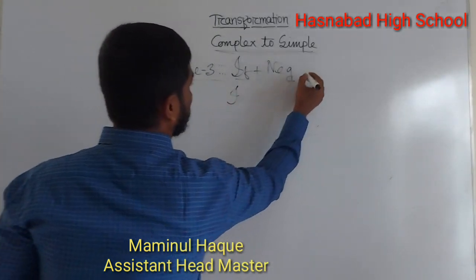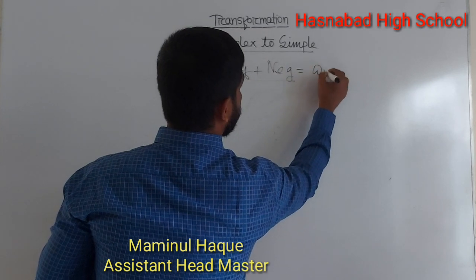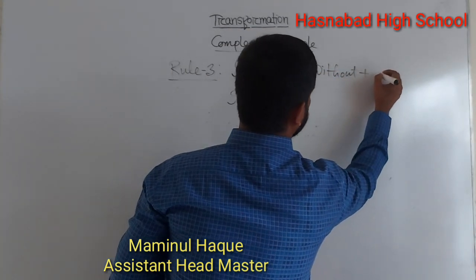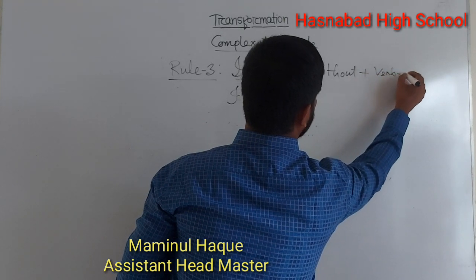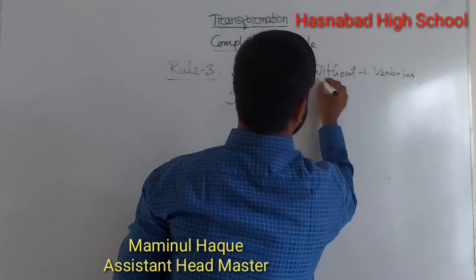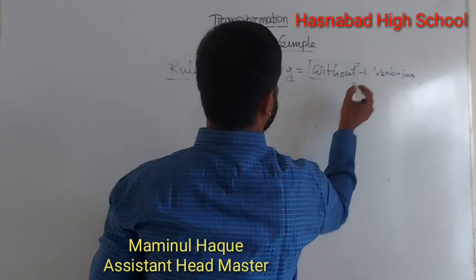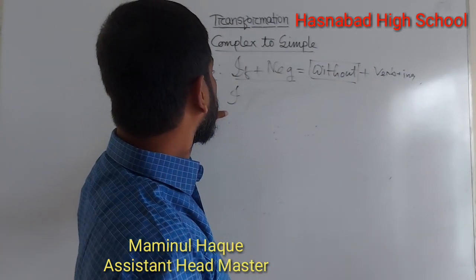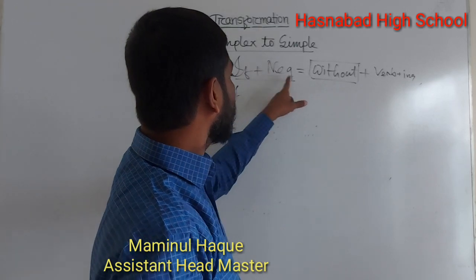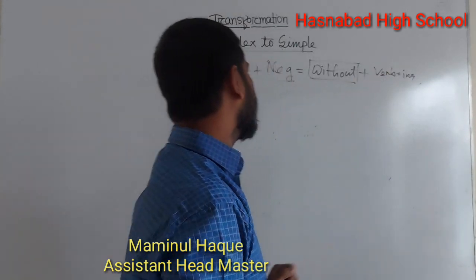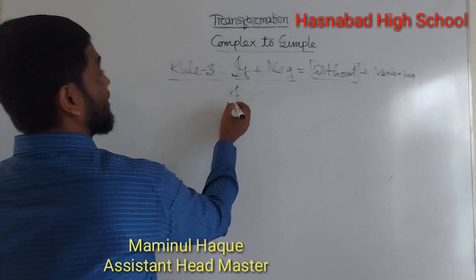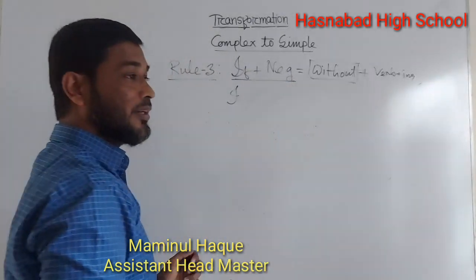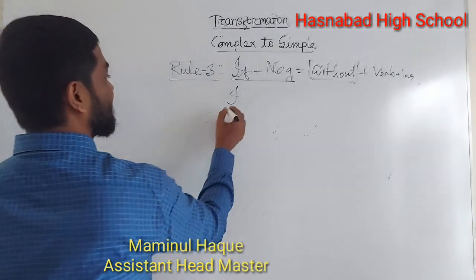Example, without plus verb plus ing. In the previous rule, I used if plus affirmative, by plus verb plus ing, but now I use without because the statement is negative.